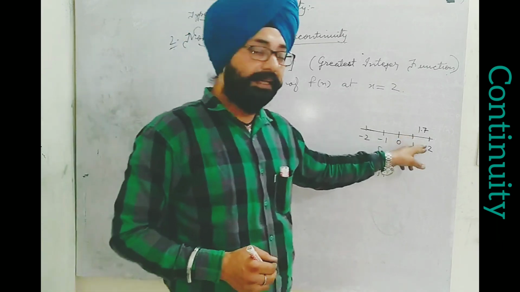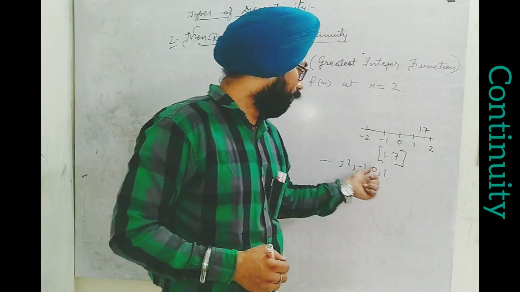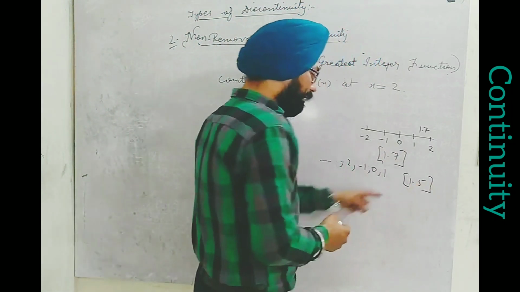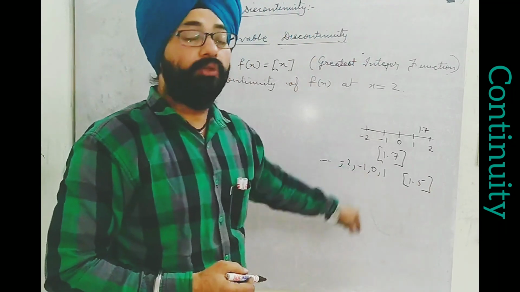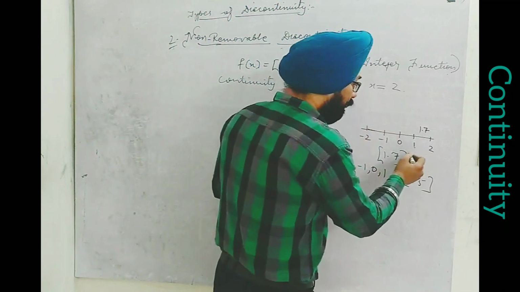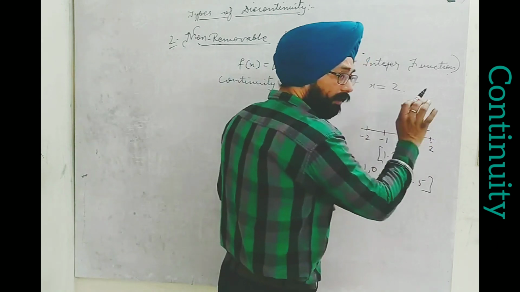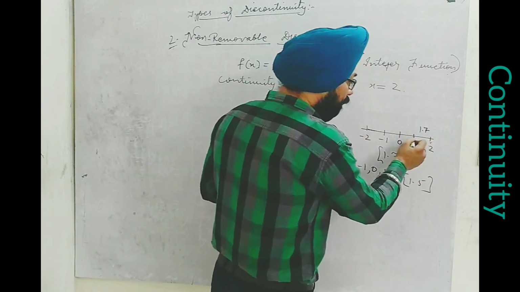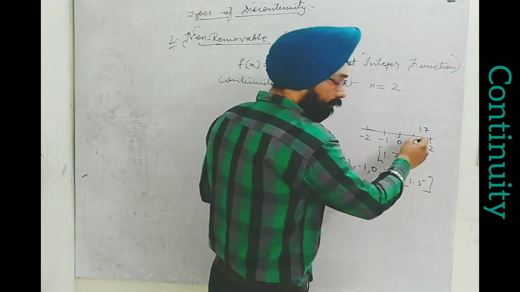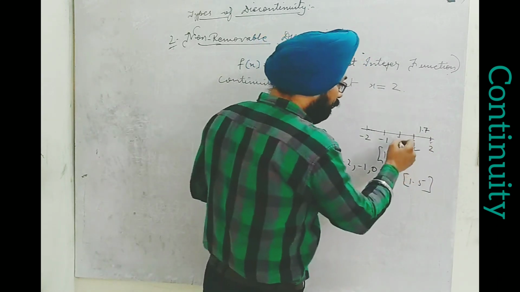Similarly, if I take any other value between 1 and 2, like 1.5, still the greatest integer will remain 1 only. So the conclusion is, for all the numbers between 1 and 2, fractions, decimals, all numbers, greatest integer will be 1. For all numbers between 0 and 1, greatest integer will be 0.